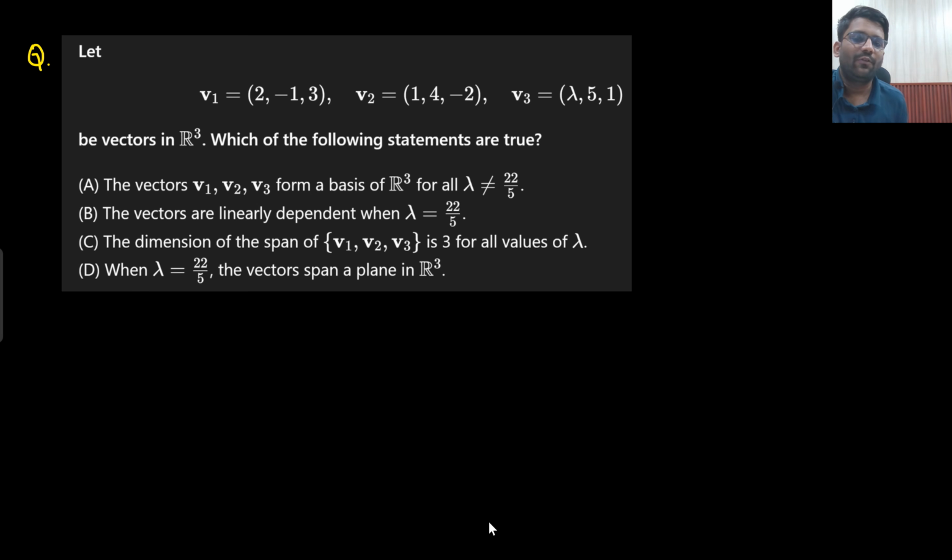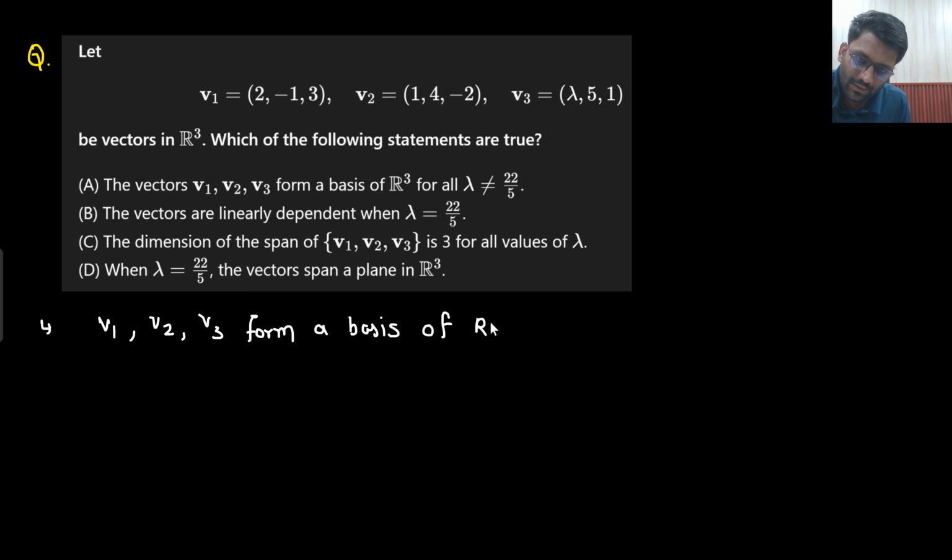Vectors v1, v2, v3 form a basis of R3 for all lambda not equal to 25. What does that mean? What is the meaning of this statement? v1, v2, v3 form a basis of R3. What did I tell you? What is the meaning of this? Form a basis means spans. So what they are saying? v1, v2, v3 span R3.